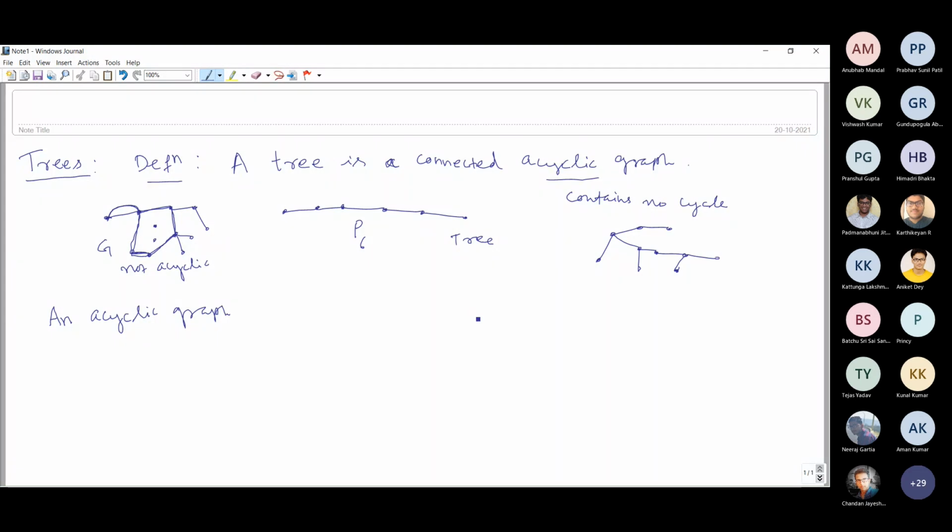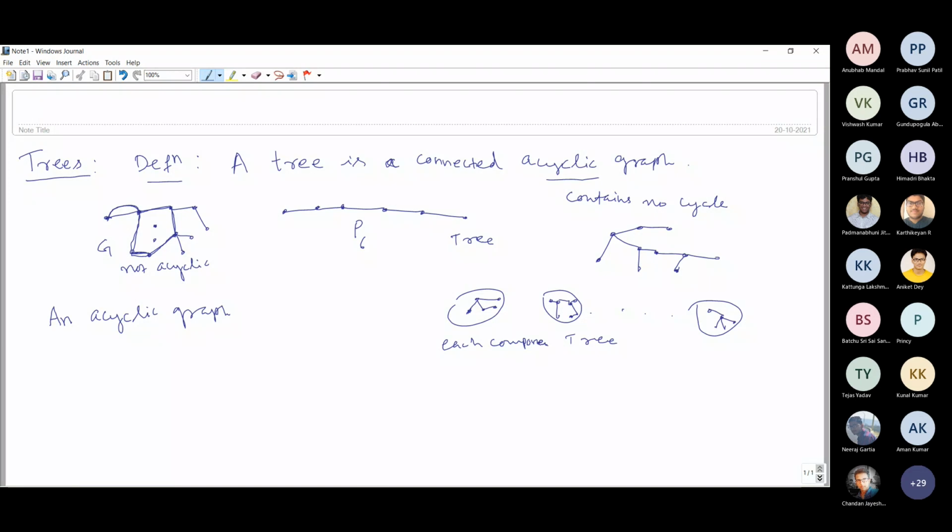And if this acyclic graph is disconnected, then there may be some components, and each component is a connected graph, and since it is acyclic, each component will look like a tree. Each component is a tree, therefore.